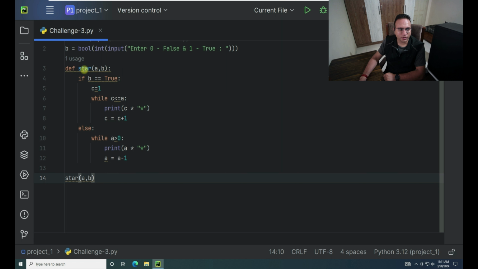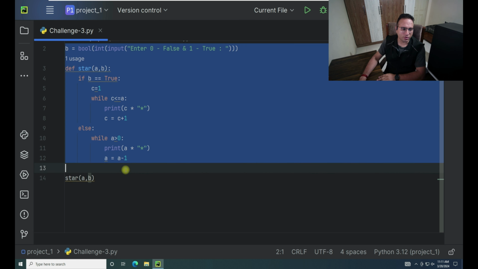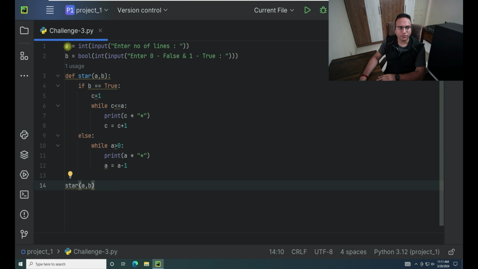So in the practical section of challenge 3, this is the actual solution. I hope you were able to write the code yourself. If not, then this is a solution for it. It's a fairly simple solution. What we have to do is simply take the input first. As defined in the problem statement, we take an integer input from the user, how many lines we want printed.